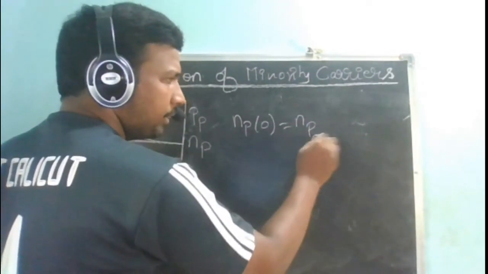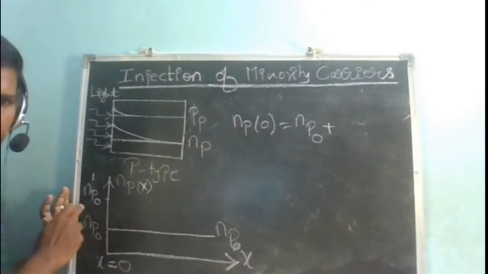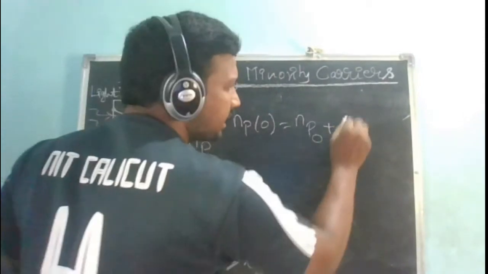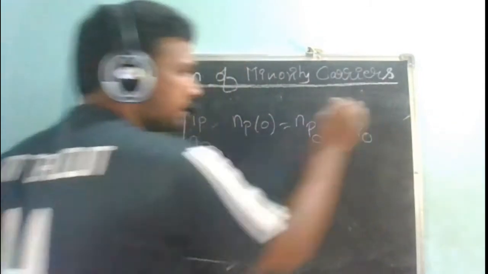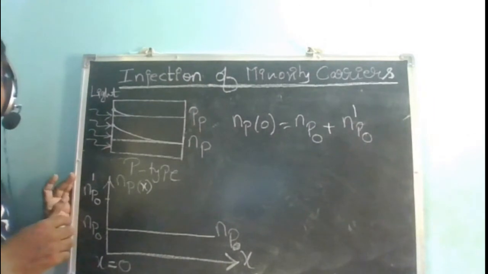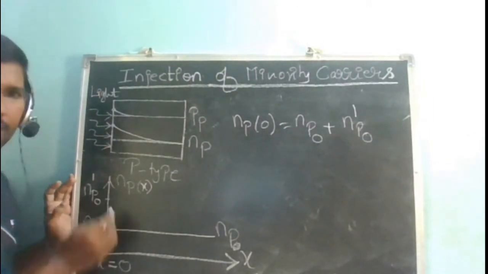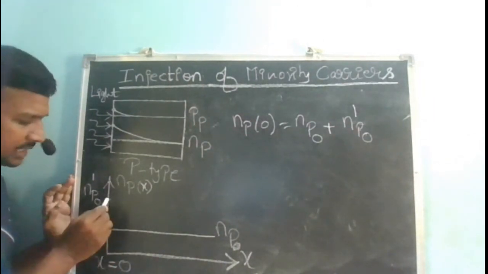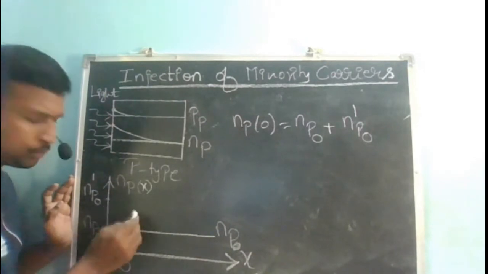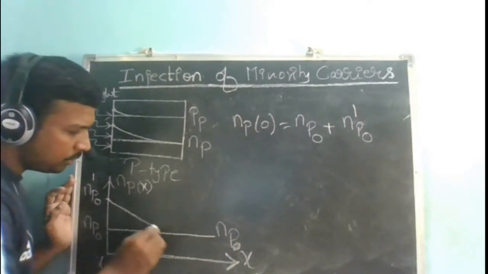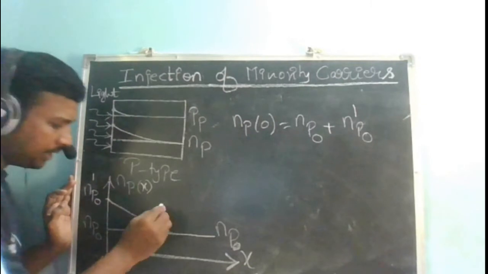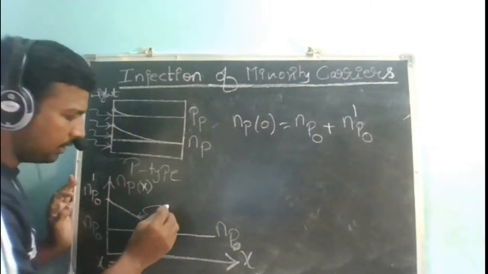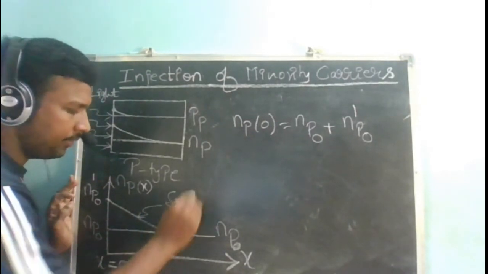Equilibrium value np naught plus excess carriers, n prime p naught, the excess carriers that I have generated. This is the scenario at x equal to 0. But these excess carriers are going to decay exponentially as I move along the x-axis. Let me represent this with an exponential function, delta n of x.